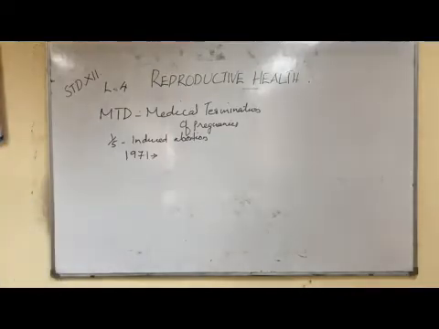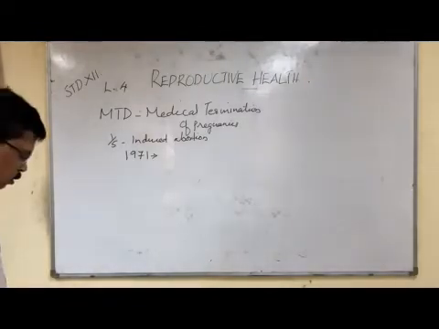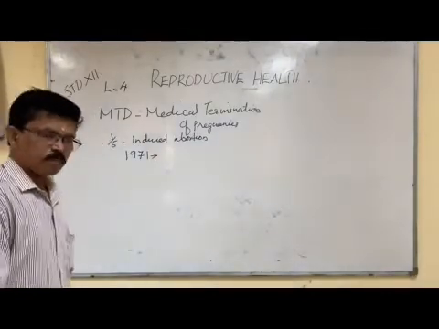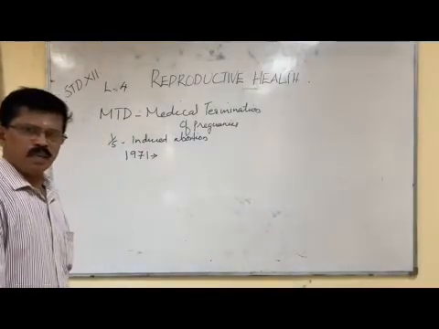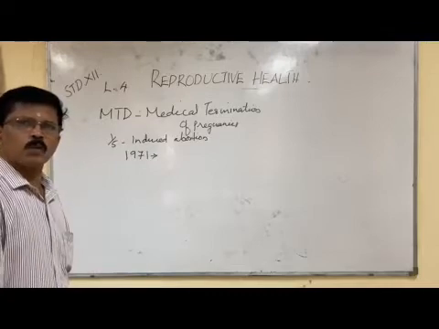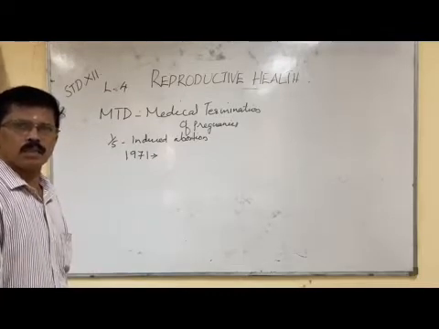After legal regulation, MTP is to be done only for certain categories of people, for example, those suffering from certain genital disorders, and in case a pregnancy may hamper the health of the mother or child.